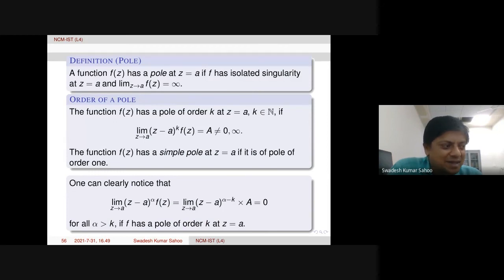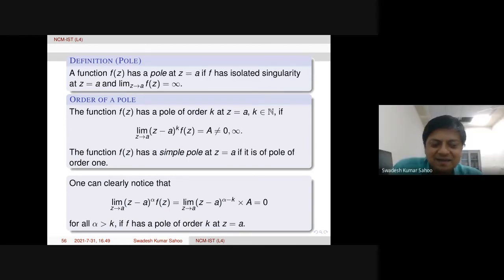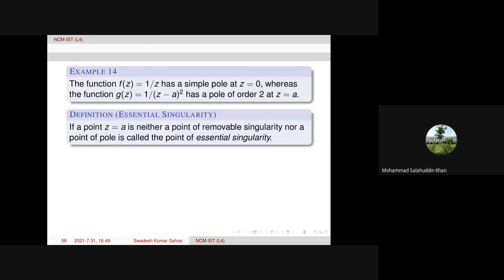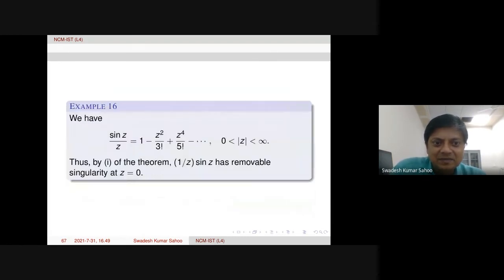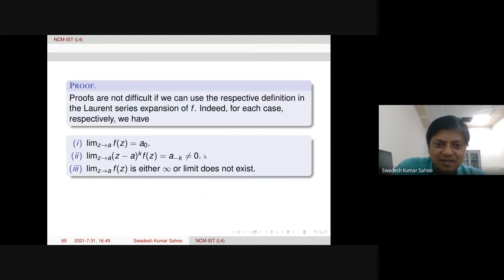Yeah, some books they write, but some books they omit. And it is otherwise, maybe branch point. Yeah, of course. Okay, so this is true only for single valued function. Yes, okay, you're right. Okay, good. So here I'll make this correction. I do not know how this is coming. Anyway, I'll cross check also once again.